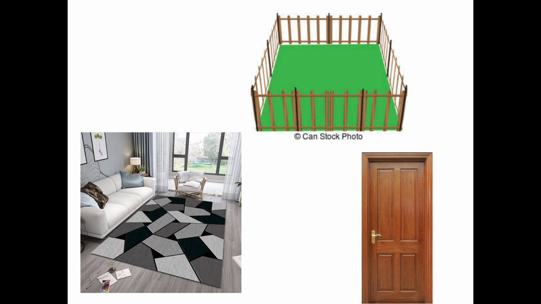So the entire area covered by the door is needed. We want to find the area of the carpet as well as the area of the door. If we find the area of the door, we can easily laminate the door, just as we can easily put the carpet. As you see here, one garden is there.